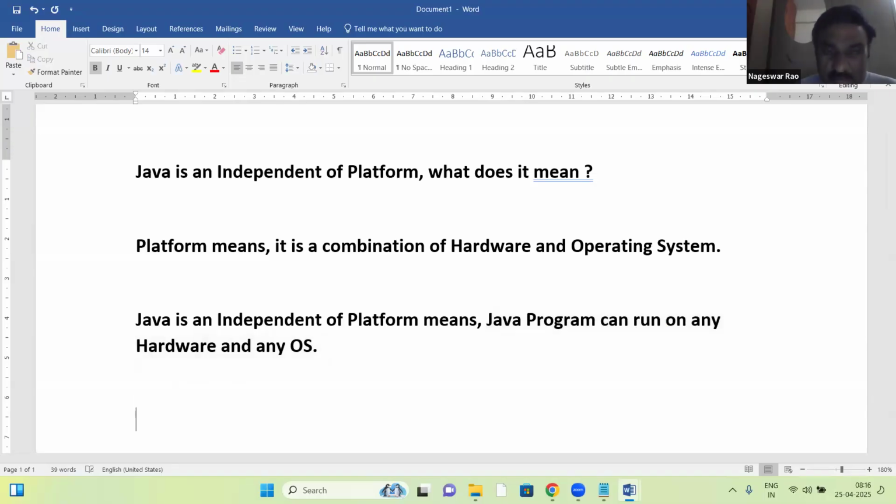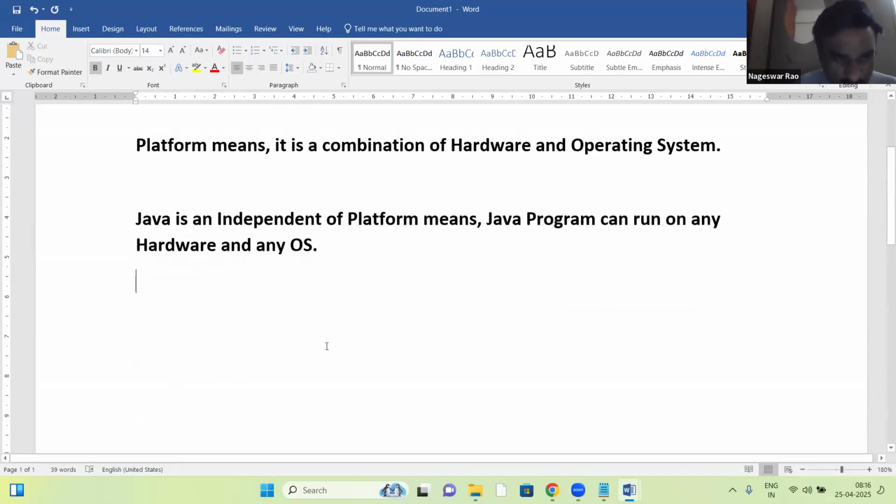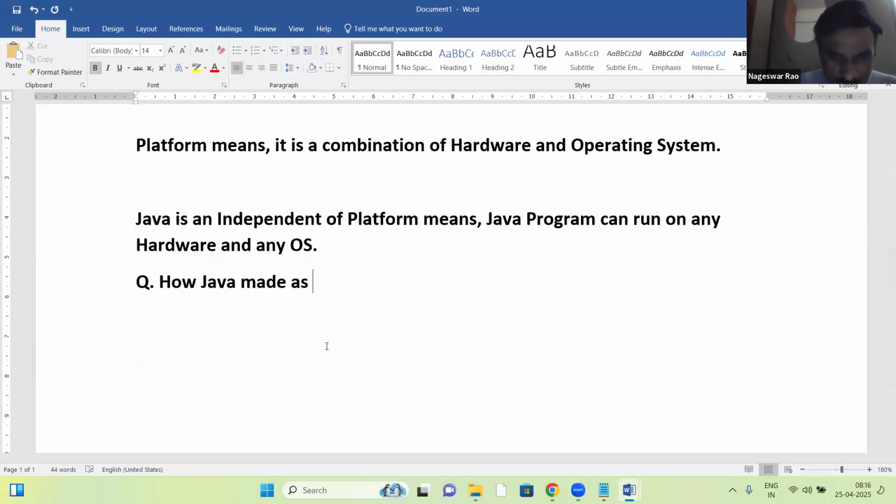Okay, fine. Now the next question is: how did Java make us independent of platform? This is an important point. How did Java make us independent?